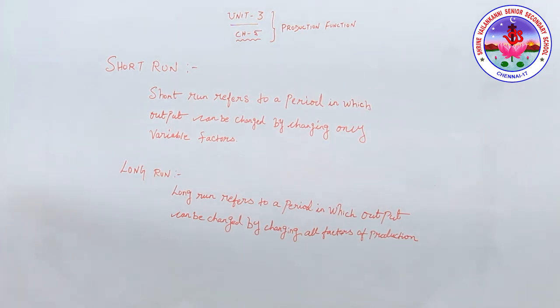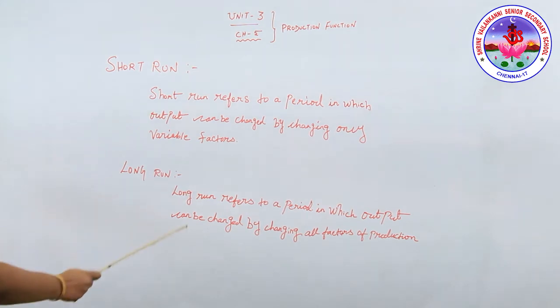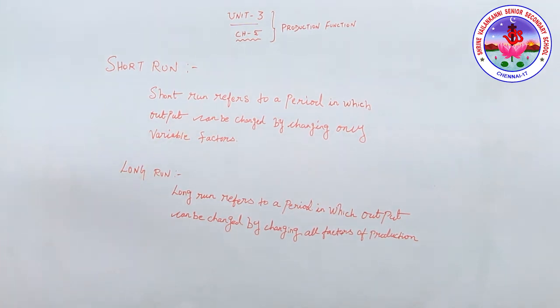Now, I will give you another example. Suppose a producer wants to increase output in the short run. Its objective can be achieved only by using more raw material and increasing the number of workers with the existing factory, buildings, plant and equipment. One cannot immediately expand the factory building and install additional plant and equipment.